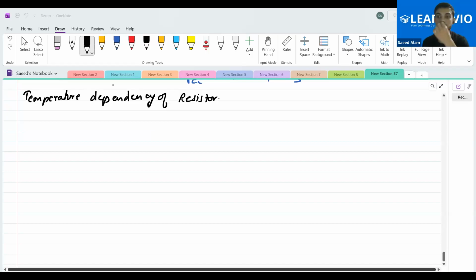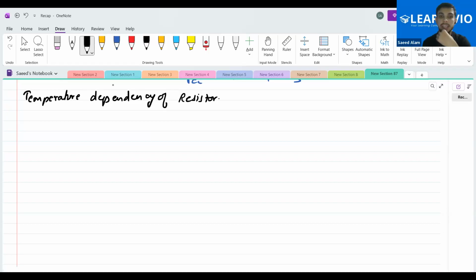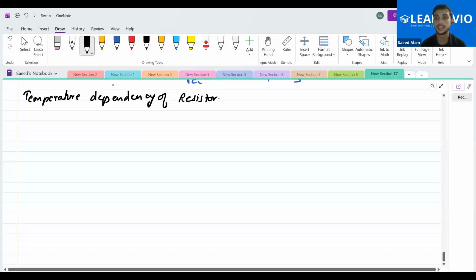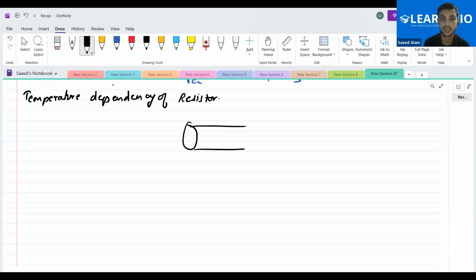So we used to see that the resistance depends on the temperature. Why so? The reason is the internal configuration of the resistors. Resistors are made up of some material. What is resistance? Resistance is actually what is felt by the electrons when they move in the circuit.